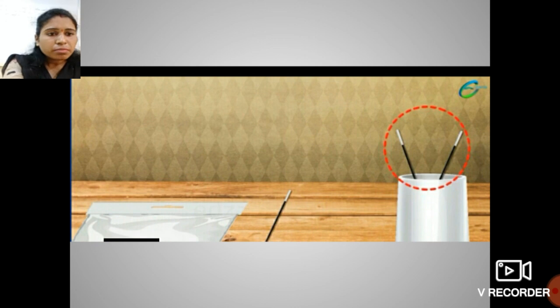They repel each other. Why is this so? Because students, both the refills are rubbed on the same thing, the polythene piece.